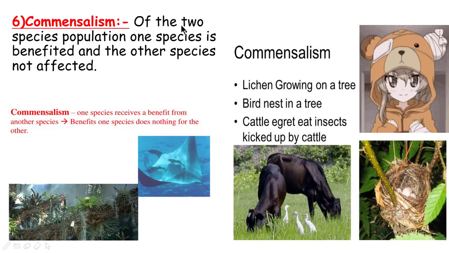Commensalism: of the two species populations, one species benefits and the other is not affected. Commensalism is like the lichen growing on the trees, or a bird nesting in a tree, or birds eating insects kicked up by the cattle. You can see the cattle egret eating the insects kicked up by the cattle. Okay.